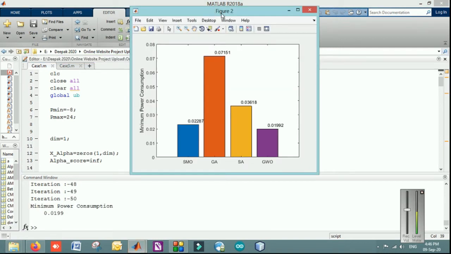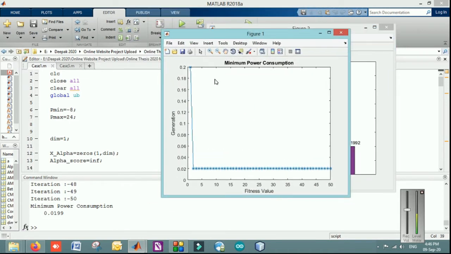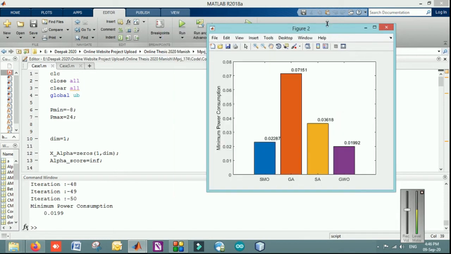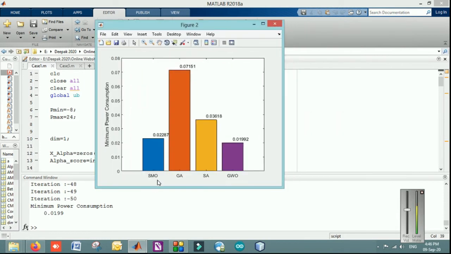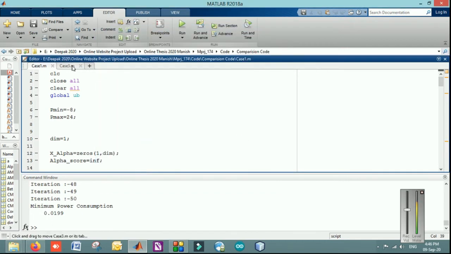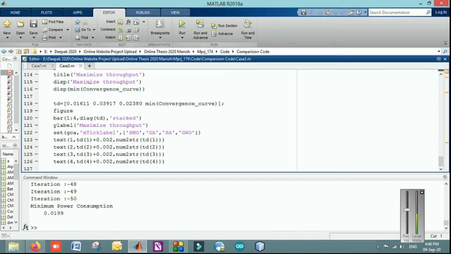For example, as you can see here, we have implemented the GWO. The fitness being used here is the power. So as the iterations of the GWO increase, the power consumption is reduced. And if it is compared with other algorithms such as SMO, GA, SA, then our power consumption is very low. I have also done it for multiple quality of service factors, and this is one case where we have done it for the throughput.